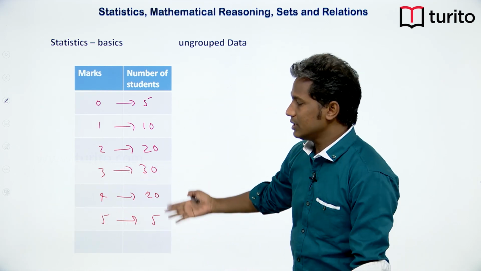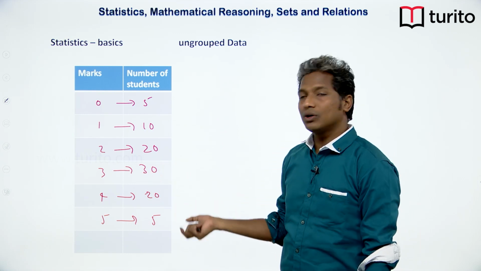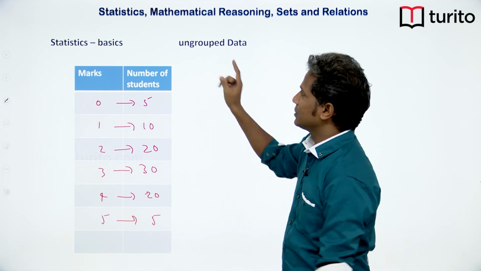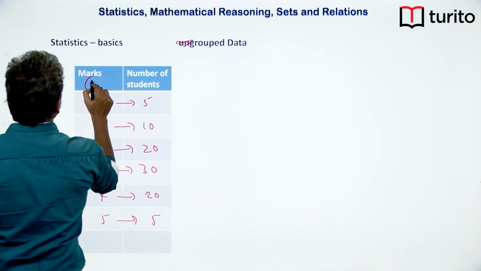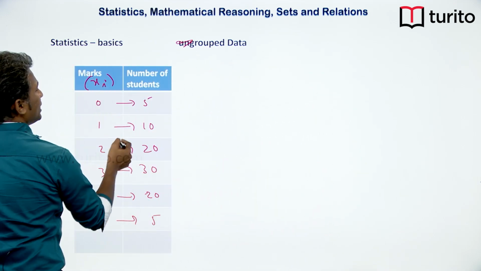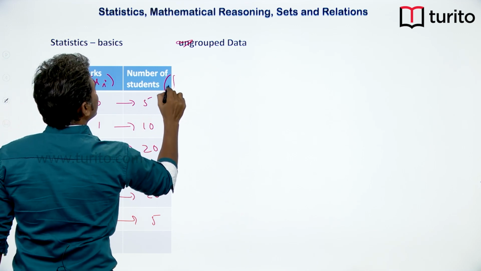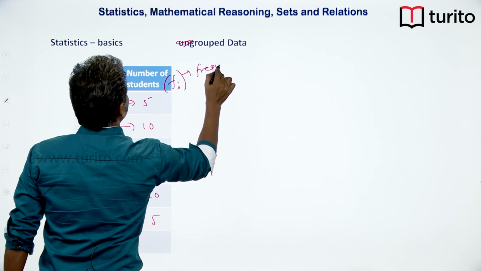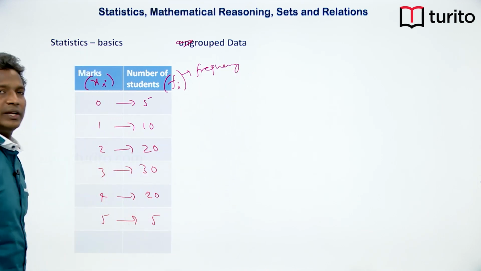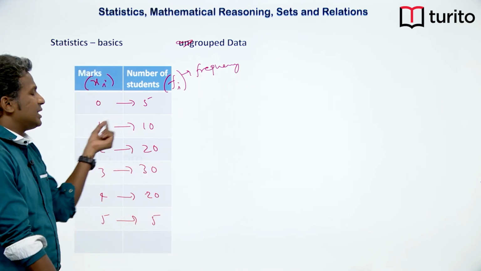So, we are actually grouping the data here, we are not going by the students. This is called grouped data, okay. Now marks are still denoted with xi, but the number of students is denoted with fi, which also means frequency, okay.